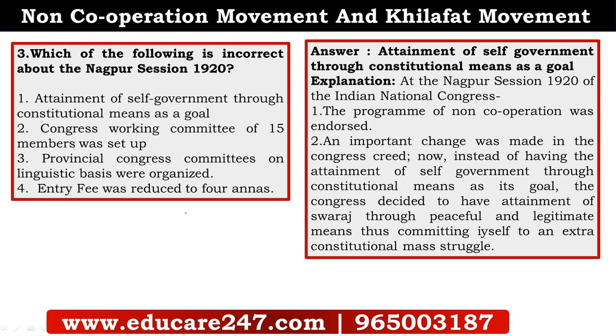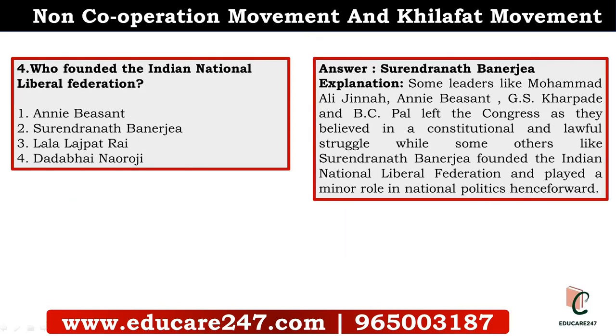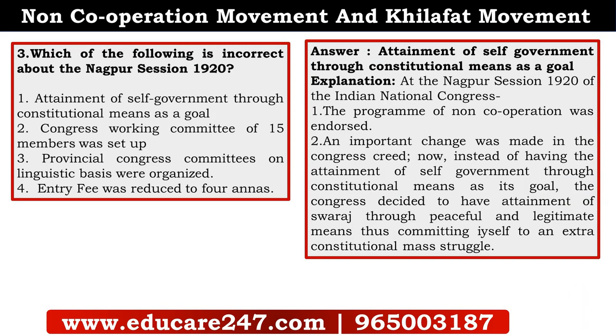So the next question is, which of the following is incorrect about the Nagpur session? The question here is about the incorrect statement and not the correct one, so you have to know which of the following is correct in order to find the incorrect statement. Is it attainment of self-government through constitutional means? A Congress working committee of 15 members was set up. Provincial Congress committees on a linguistic basis were organized, or the entry fee was reduced to 4 annas. The incorrect statement is attainment of self-government through constitutional means.